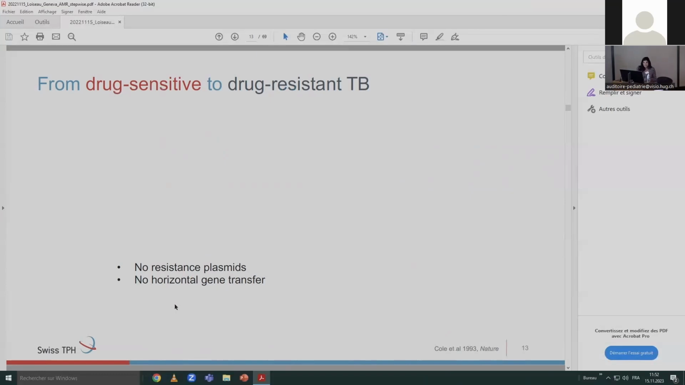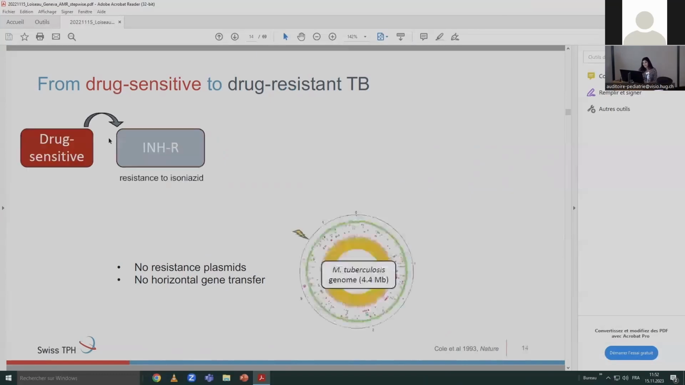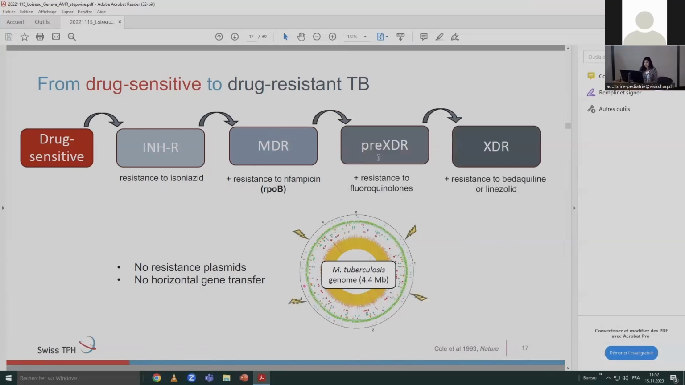It's a simple bug. There are no resistance plasmids. There's no evidence of horizontal gene transfer, which means that resistance arises through chromosomal mutations or small indels. And generally, the path from drug-sensitive to XDR-TB will be that first the bacteria will evolve resistance to isoniazid and then to rifampicin. And at this point, the patient has MDR-TB. And then comes resistance to fluoroquinolone or the new drugs, and we talk about pre-XDR, XDR-TB, which of course is associated with worse treatment outcomes.